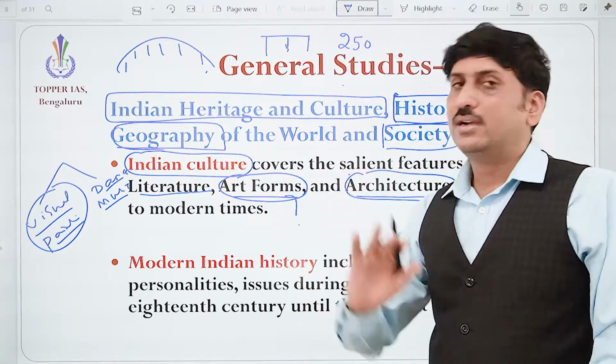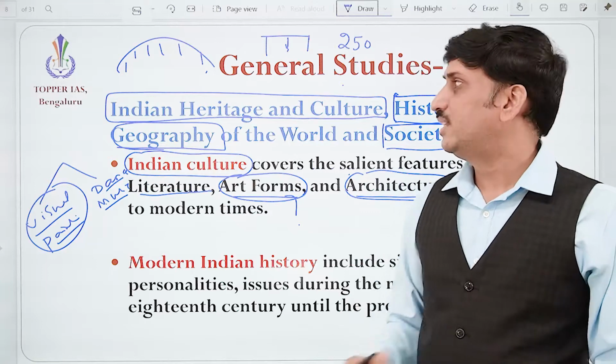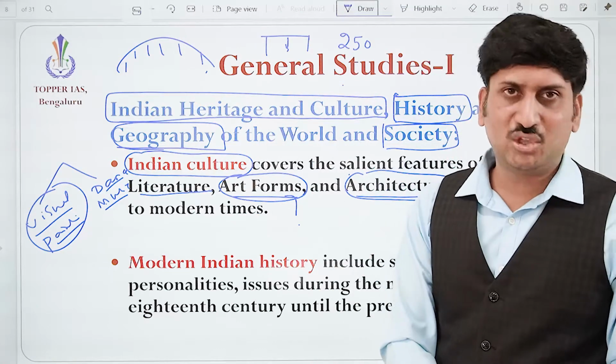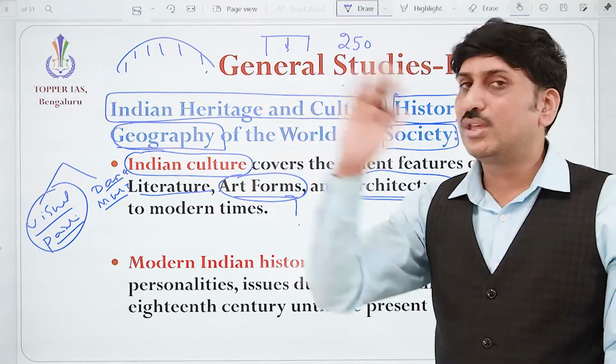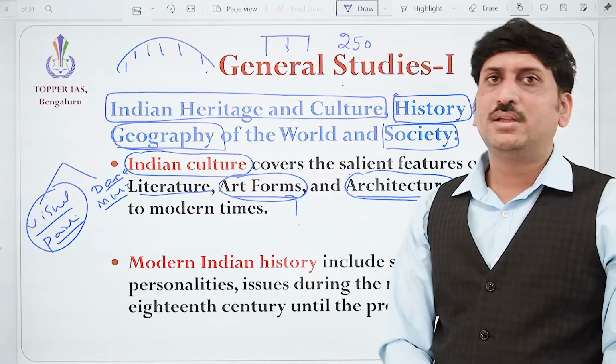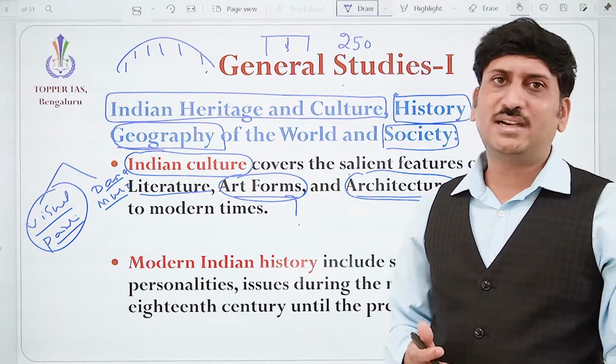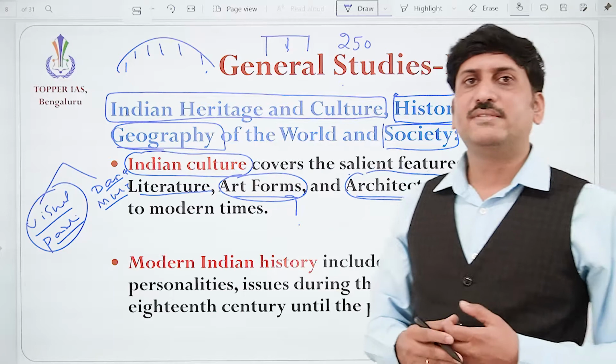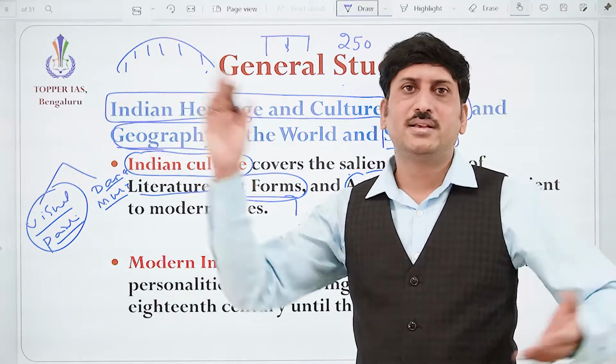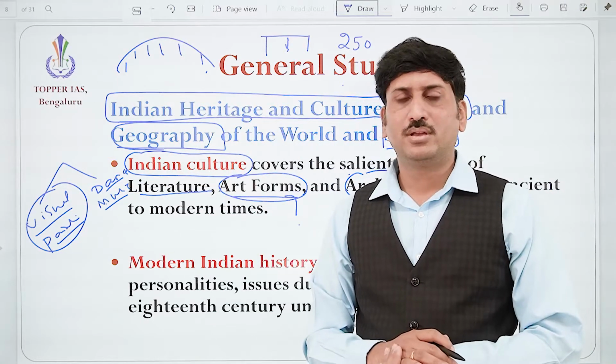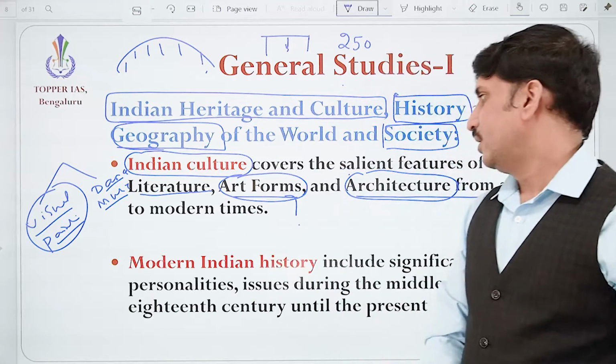It is the duty of Indian citizens to preserve this rich Indian heritage for the future generation. Okay, so they also should understand how the Indian civilization, how India has evolved over time, right? Okay.